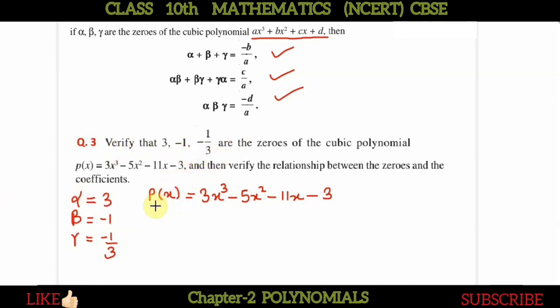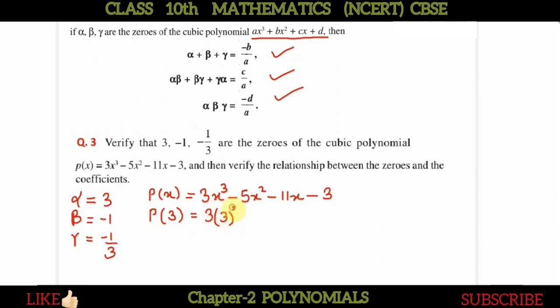So if it is 0, obviously these are the zeros, or the roots. One by one we will put the value of x. Here we are putting the first zero, 3, and we have to verify whether it is 0 or not. If by putting x as 3 the polynomial value is 0, then we can say that yes, it is a zero. It is the simplest way to verify.